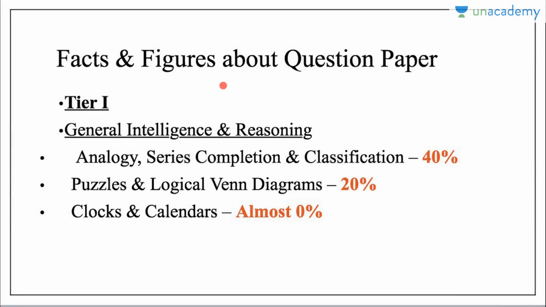Then let's talk about some facts and figures about the question paper that is asked in this particular exam. We are talking about the tier 1. In tier 1, we will have general intelligence and reasoning as the first topic, and there is analogy, series completion, and classification. These three topics cover almost 40% of the syllabus. That is, from the 50 questions, 20 questions are asked from this particular topic.